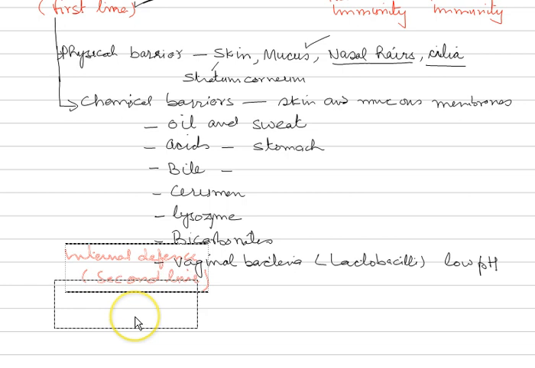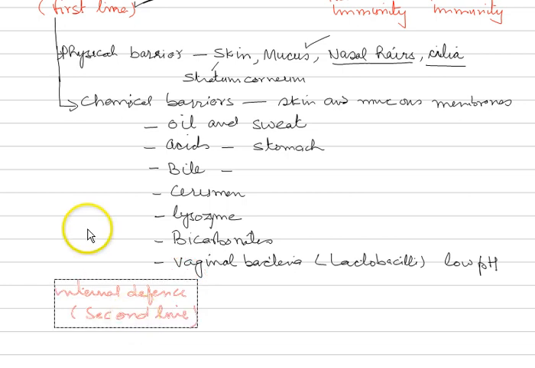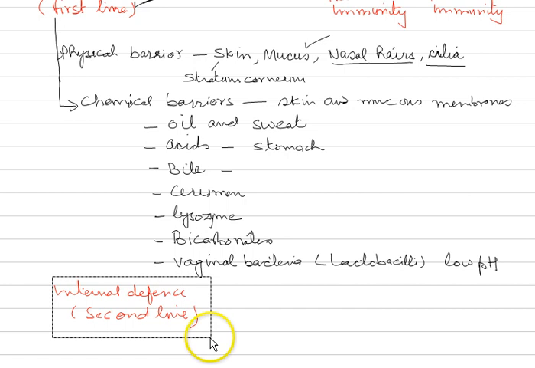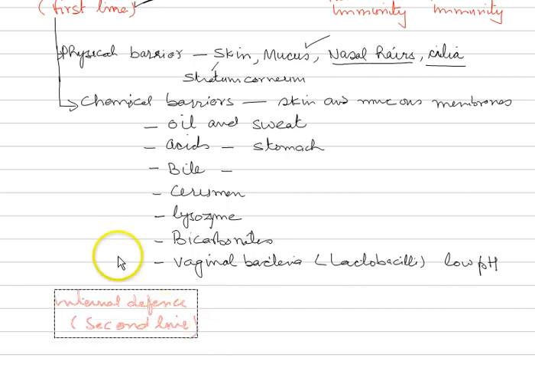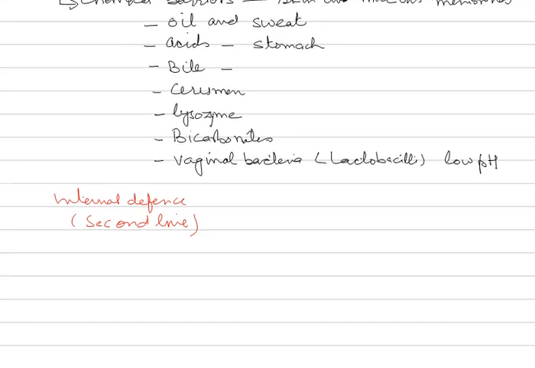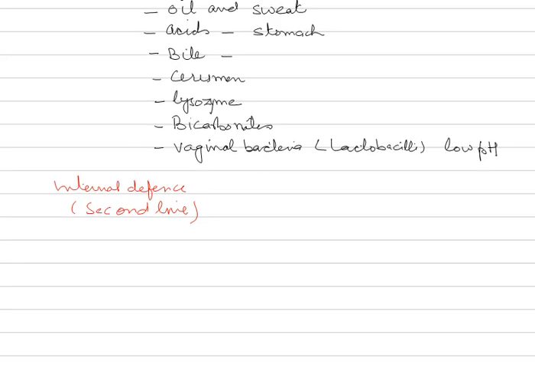So internal defense or second line of defense occurs when the first line of defense fails. In the body, when an attack of pathogens or bacteria occurs, the first line of defense is quite effective, as we have seen, but at times when it fails, then the second line of defense comes into focus.